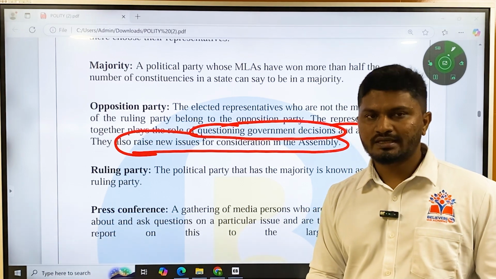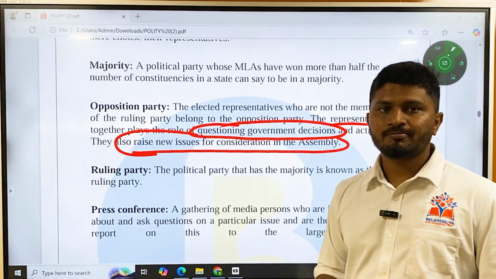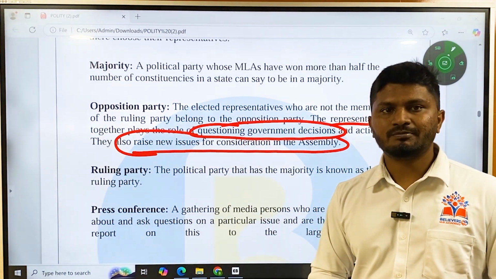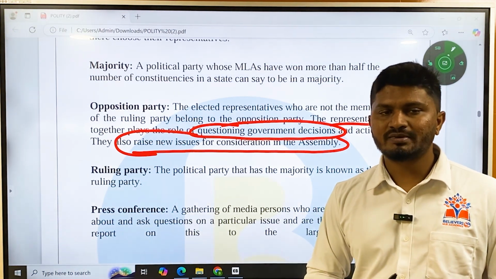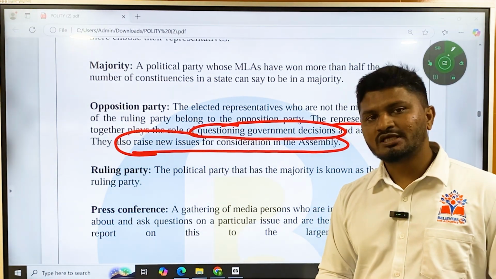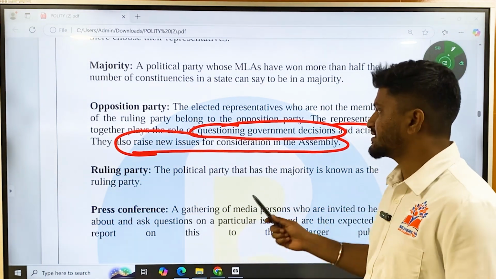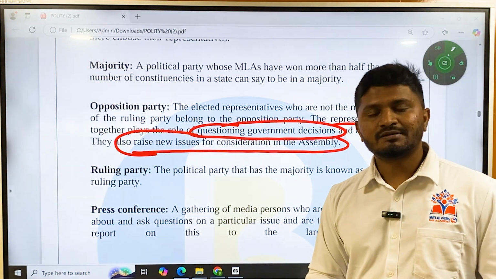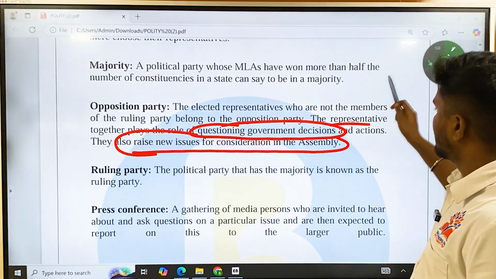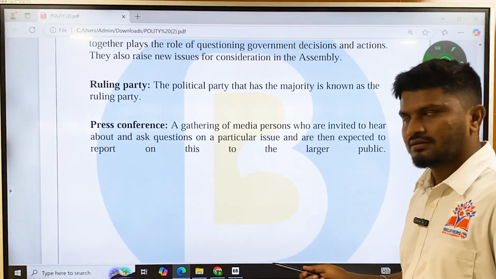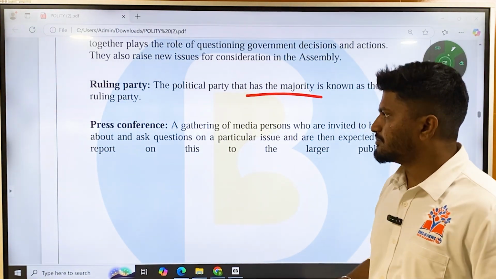Okay, so they cannot make any policies because they are not in the ruling party, but what they can do is they can question. Okay, they can scrutinize the government for their policies, on their schemes, on their performances, and on their failures. Okay, and they can also represent the views of minorities and represent the views of people belonging to their constituencies. Okay, what is the ruling party? Ruling party is the political party with the majority. Already discussed this.